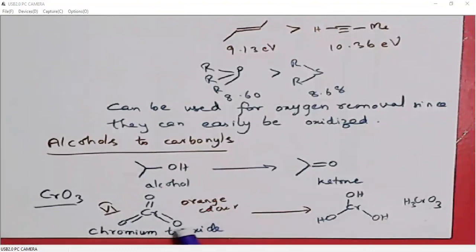So it oxidizes the organic compound, but it itself undergoes reduction. What is the advantage of this reaction? When the reaction is completed, the chromium 6, which is initially orange in color, will now be converted into either blue or bluish green.